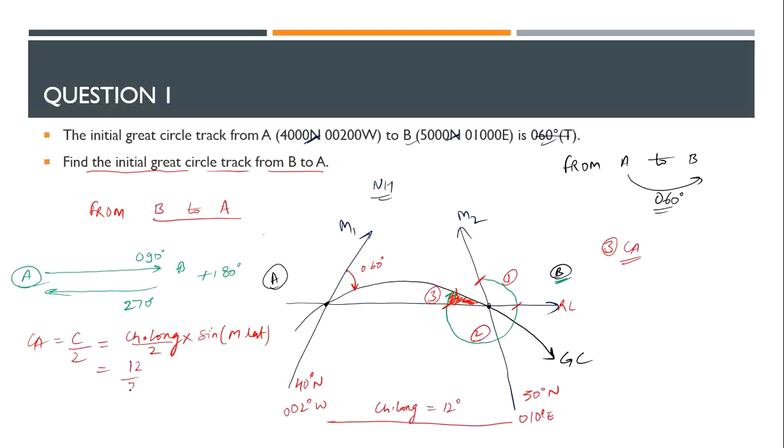So 12 divided by 2 into the sine of mean latitude. Now we have 40 and 50. Nishita, what will be the average of 40 and 50? 40 plus 50 by 2.